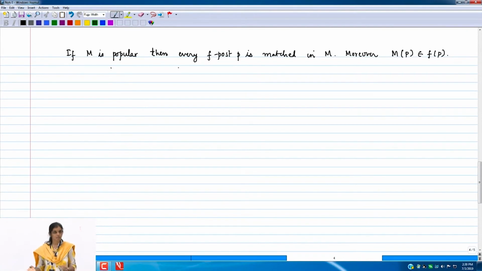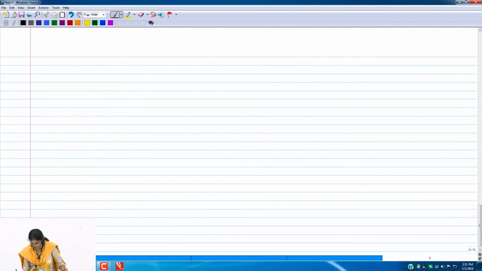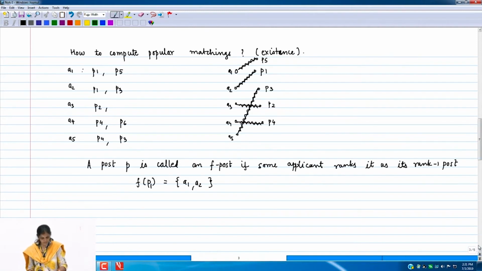Without knowing whether a popular matching exists, what we are saying is that if a popular matching exists, it must look like this. So in this previous instance, let me add something.